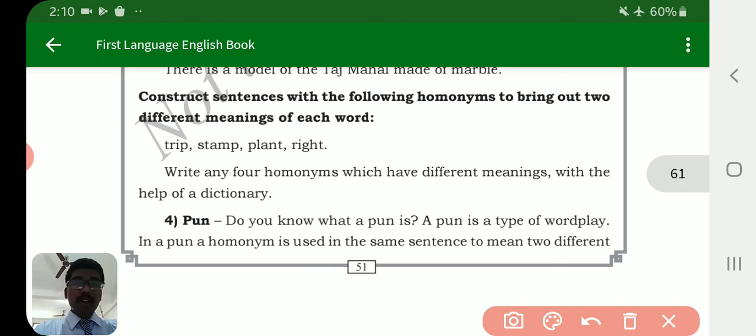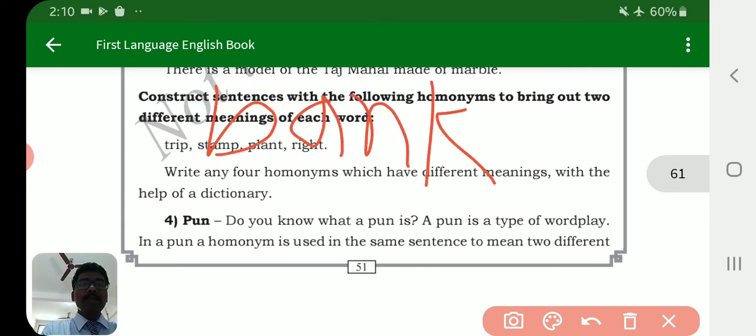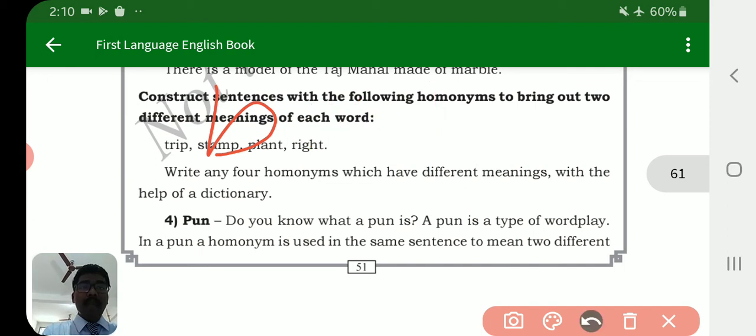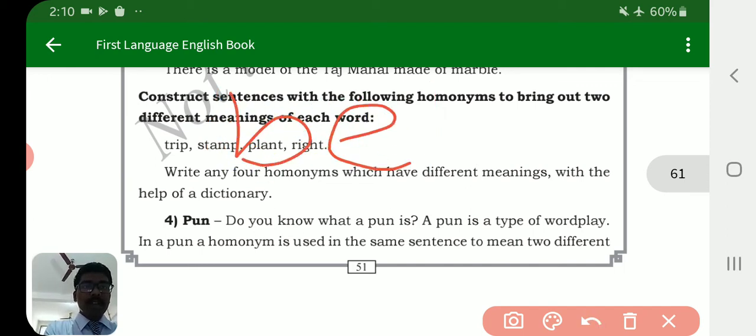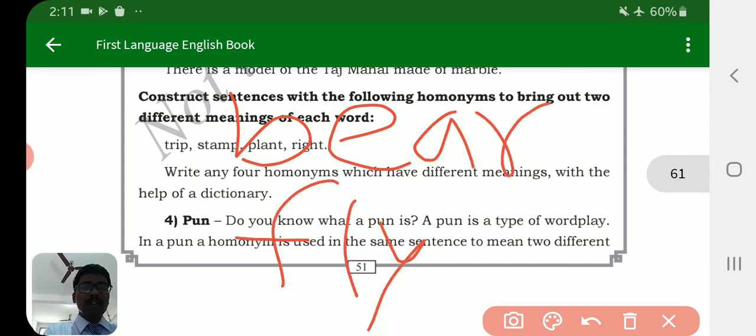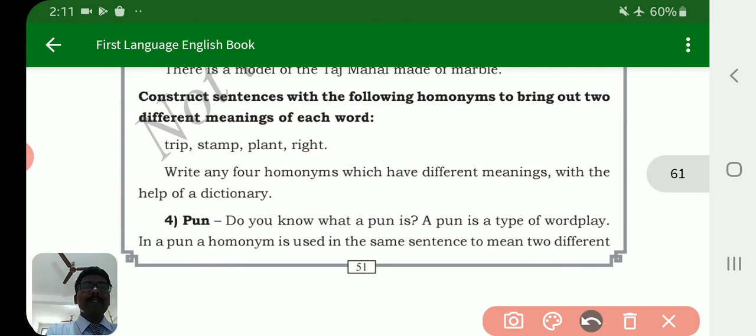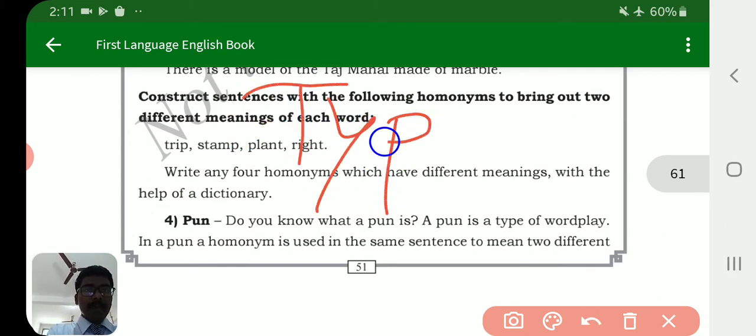For example, bank. Same spelling, same sound but different meaning. Bank is the word. Then beer also. Then fly, fly is also. Okay, this is the example of this. Then type, type is also.